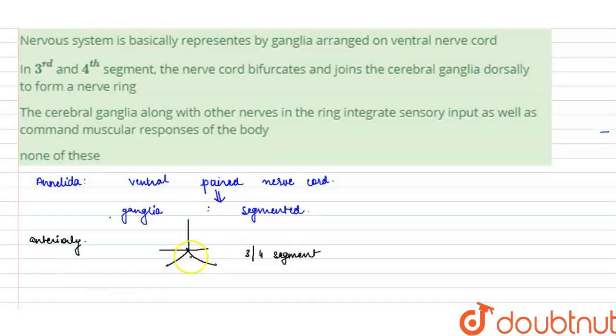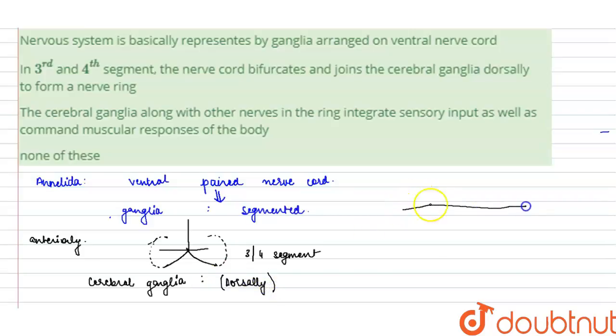Now laterally, when it has divided, what will happen? It will encircle the pharynx. Pharynx is present at the third and fourth segment, so it will encircle this pharynx, and it will join the cerebral ganglia.